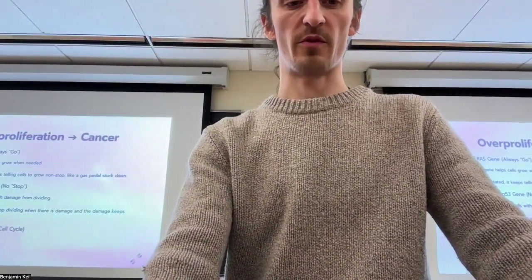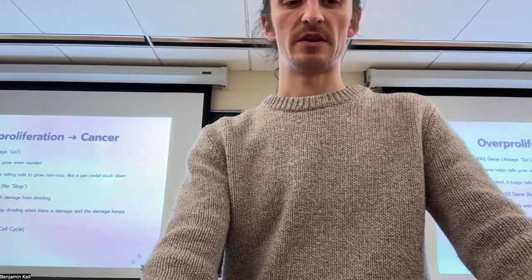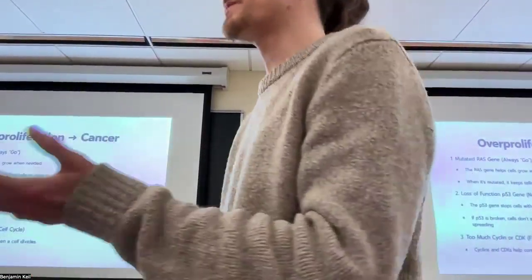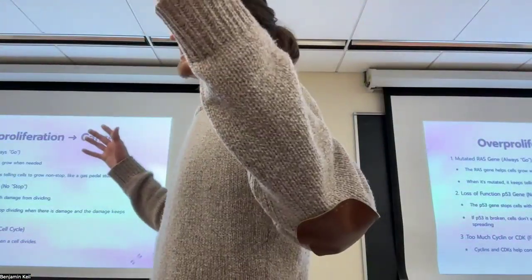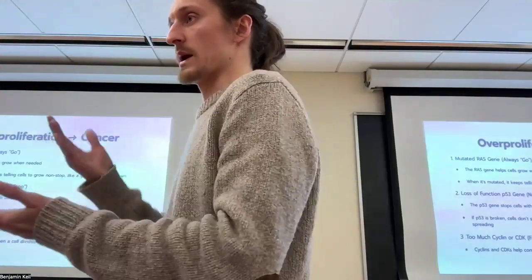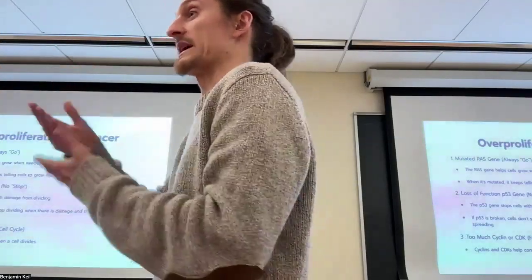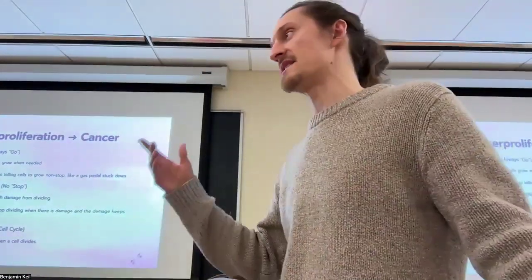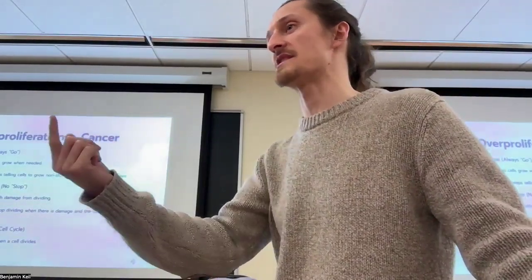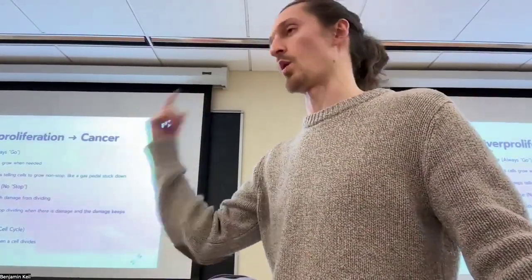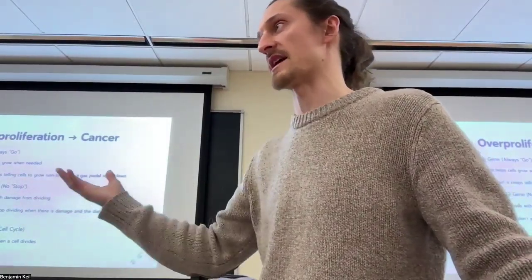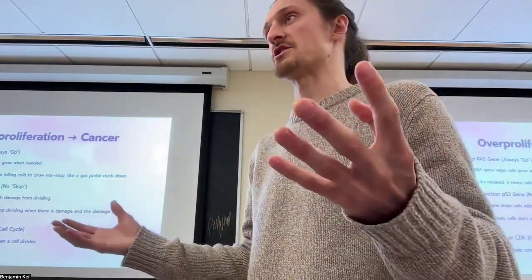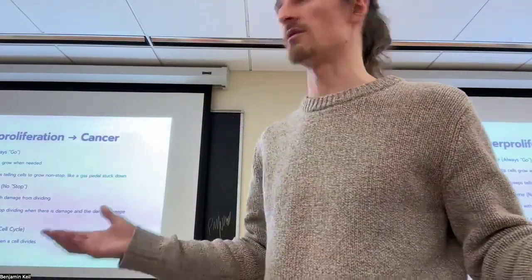And then too much cyclin or CDK can make the cycle go too fast. Think about a cell. A cell is like a large place. If you increase your amount of CDK, you're going to get more activation of something. And the cell is very much an alive place, you don't have one CDK and one cyclin floating around. You actually have a lot of these things, and it's about concentrations. If you have really high concentrations, something's probably gone wrong in the cell.